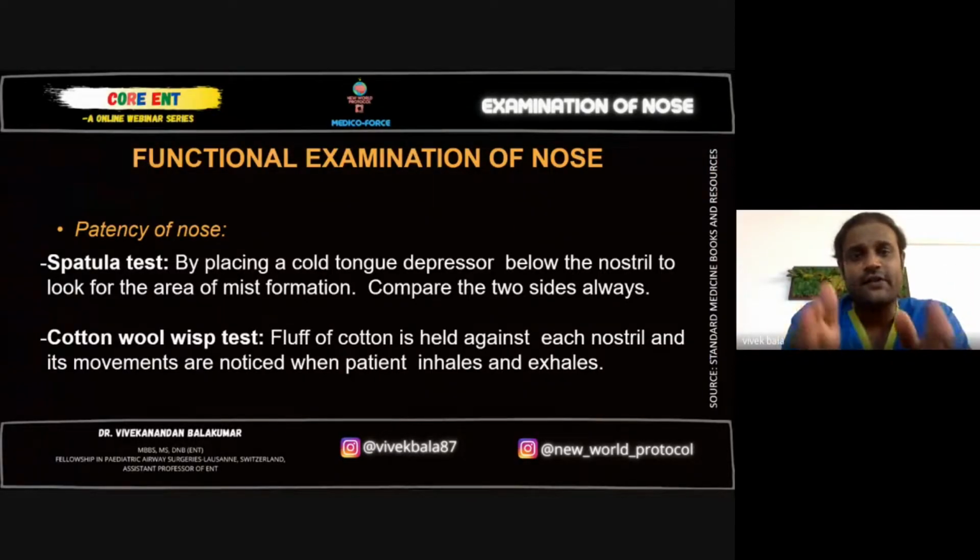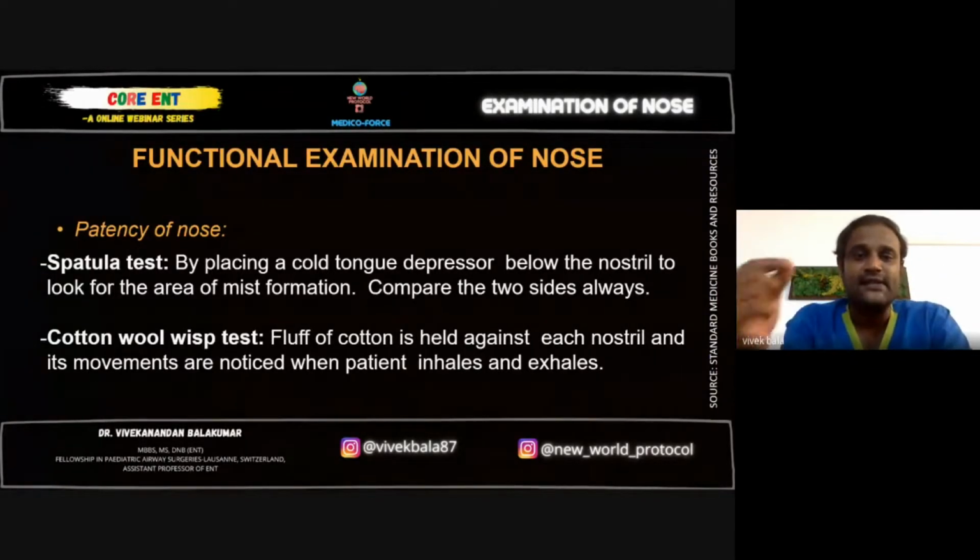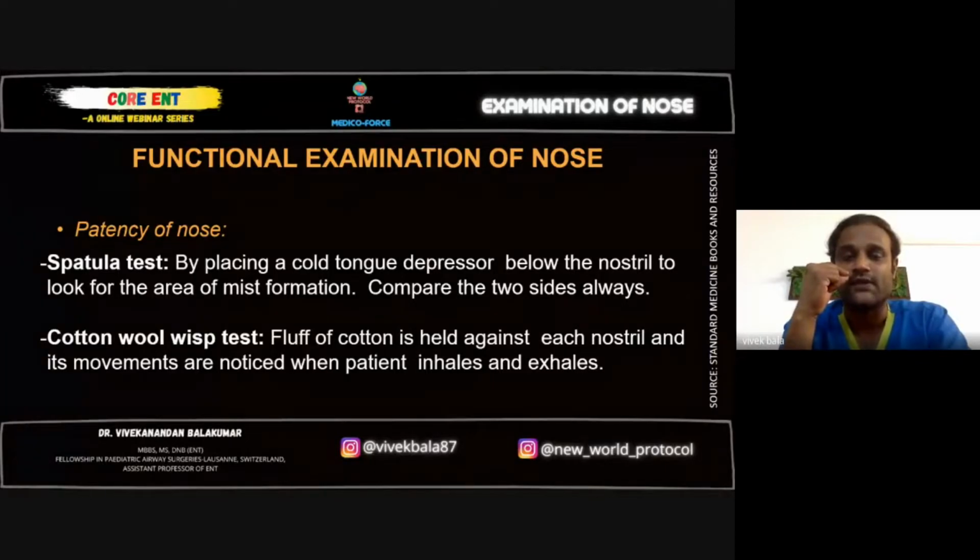What you have to infer from it is decreased fogging on the left side or right side, which has to be mentioned. Next, the cotton wool wisp test: you take a cotton and make it into a thin wisp and place it in front of the patient's nose, ask him to breathe on one side, then repeat it on the other side. Whichever side moves faster has a normal or roomy nasal cavity, whichever side is moving less has a block there. So that is another inference you get. So whichever side the misting is less and the movement of cotton wool is less, that side has some pathology. Next.